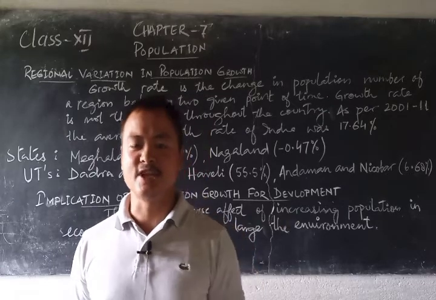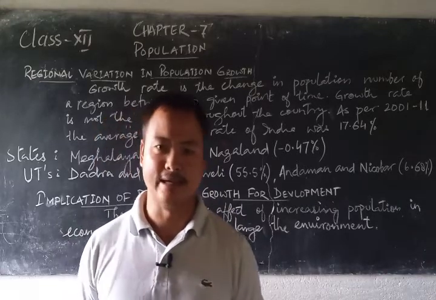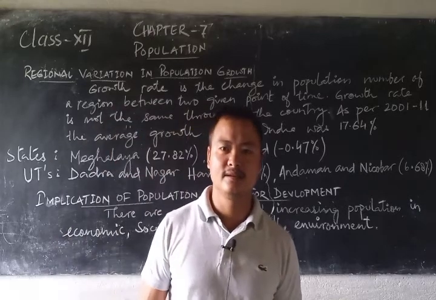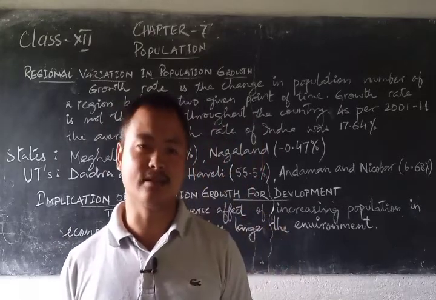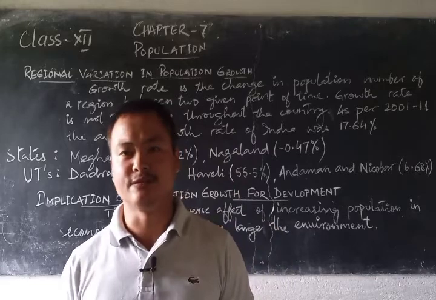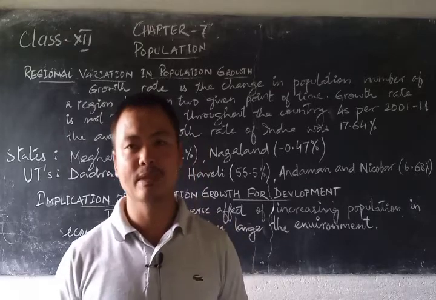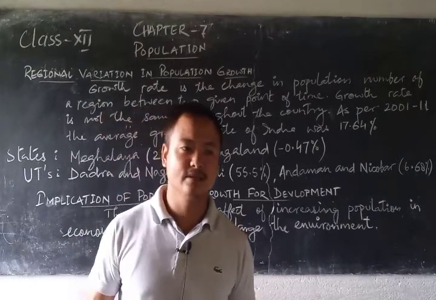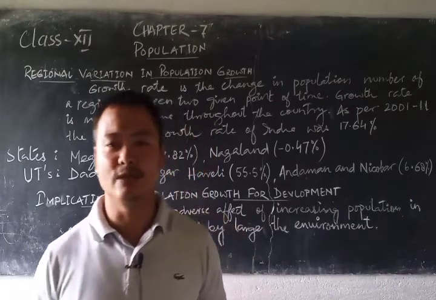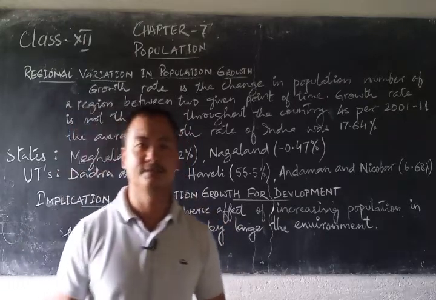We discussed that the change in the number of population is defined as the growth rate, given at 2 points of time. Say, for example, we can consider the last census and this coming census, that is 2021. The population accounted in 2011 and the population that will be accounted in 2021, the difference in those numbers will be accounted as growth rate, but the difference will be calculated in terms of percentage.